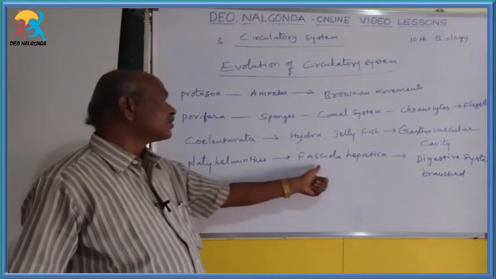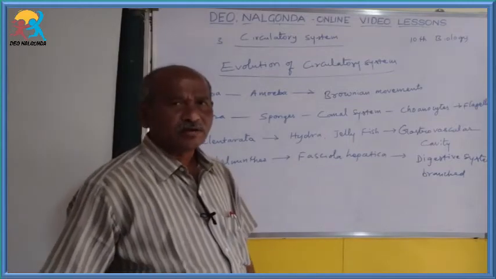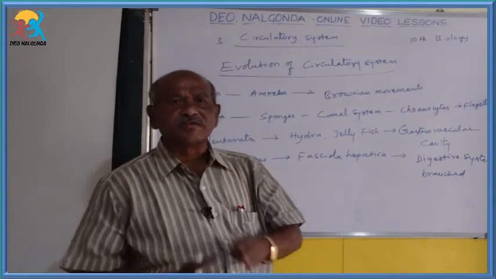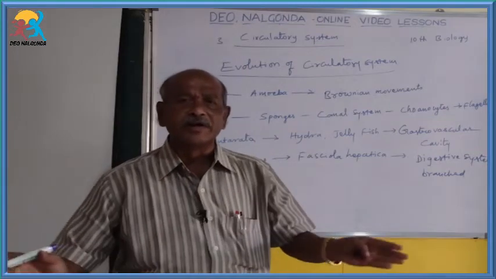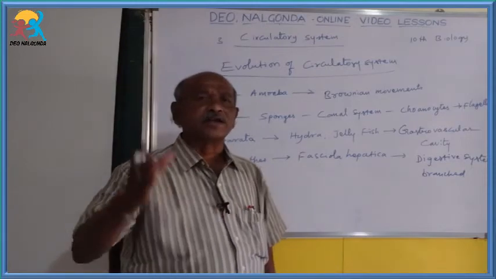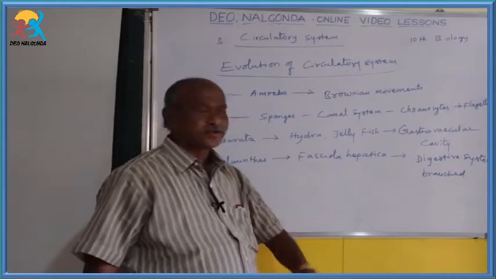For the platyhelminthes, the best example is the liver fluke, scientifically called Fasciola hepatica. In these organisms, the digestive system is well developed and completely divided into many branches. Due to that, the food materials go directly to all body parts of these platyhelminthes.